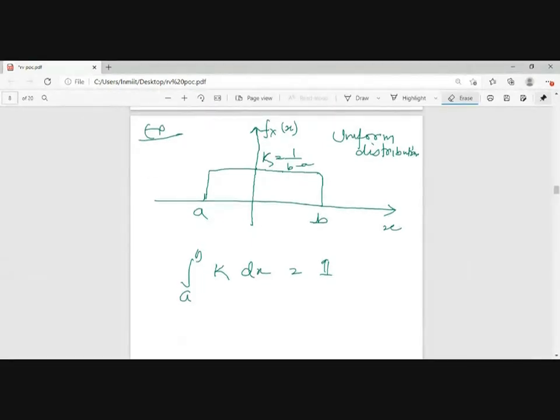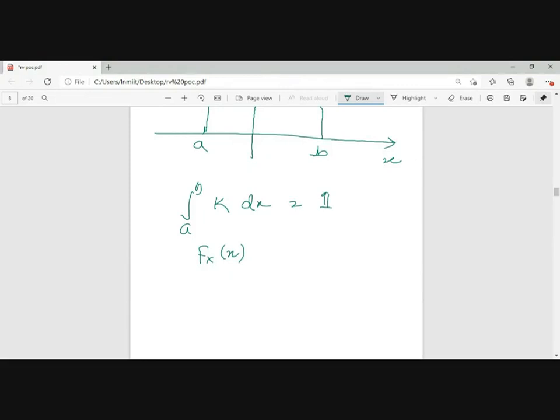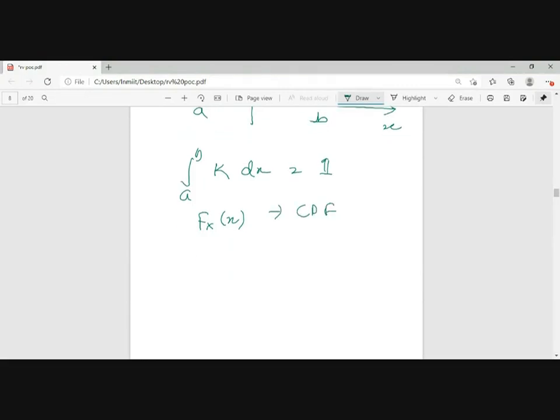And can you find the value of this? Can you draw the graph of this F of x, that is CDF? Can you draw the graph of CDF?